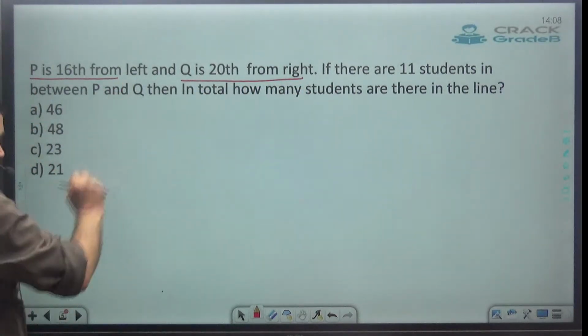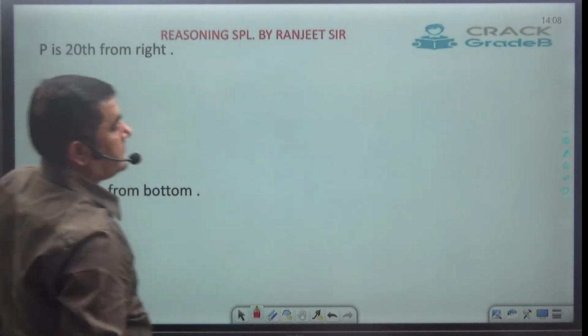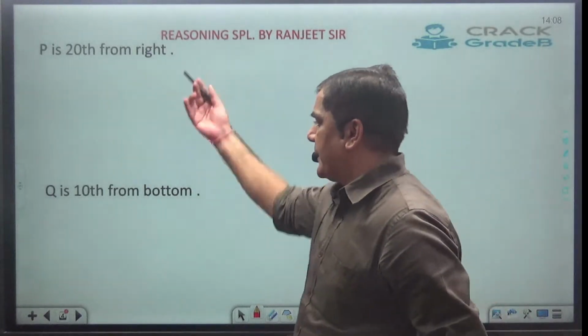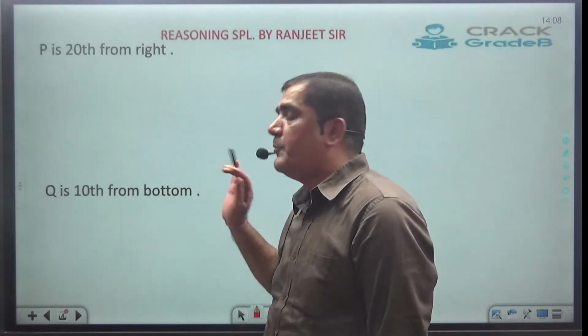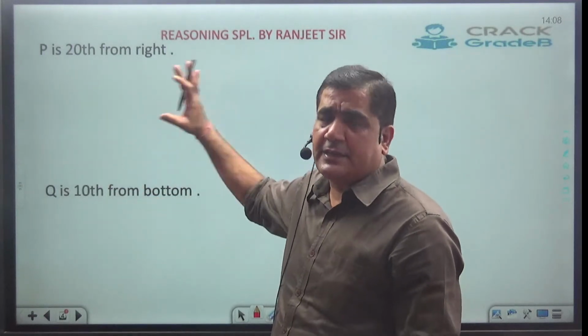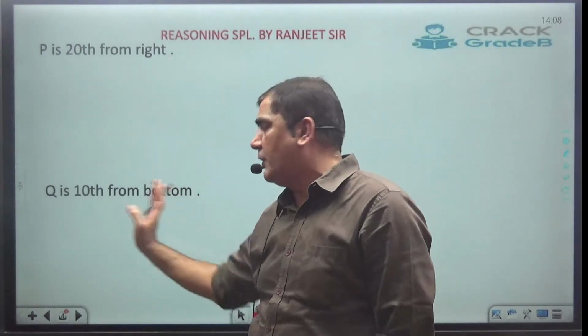In order to explain this one, let's take an example. Suppose they have given P is 20th from right, and second one they have given Q is 10th from bottom. I have taken these two examples. They are not related to each other. This is just to explain the meaning of these lines.